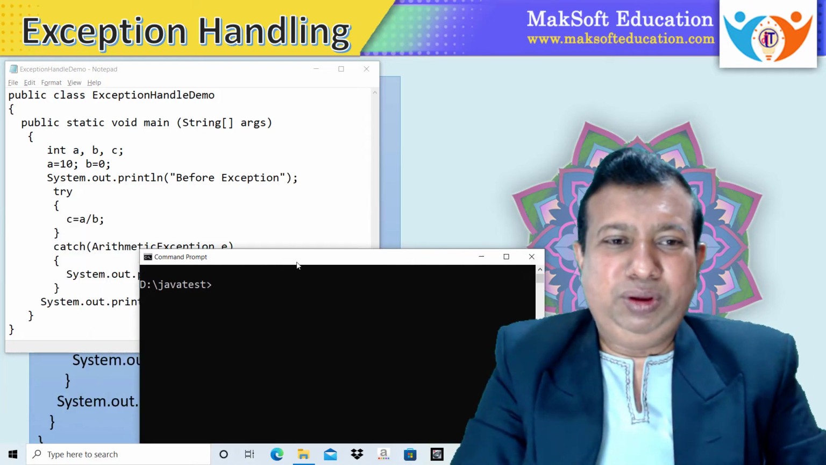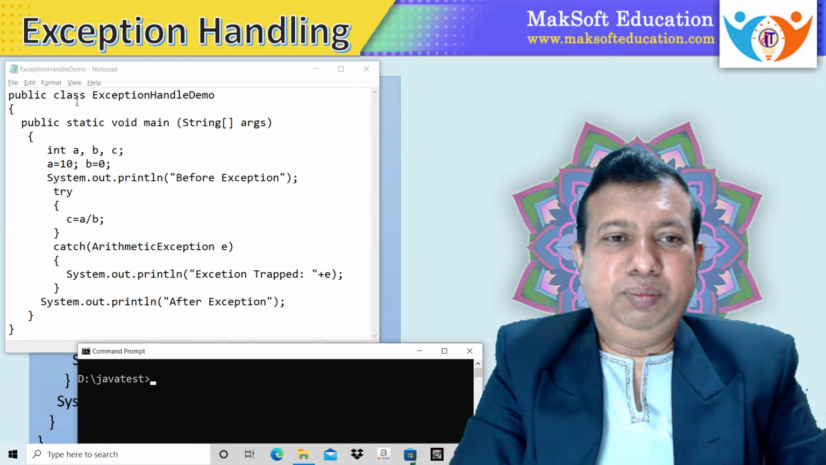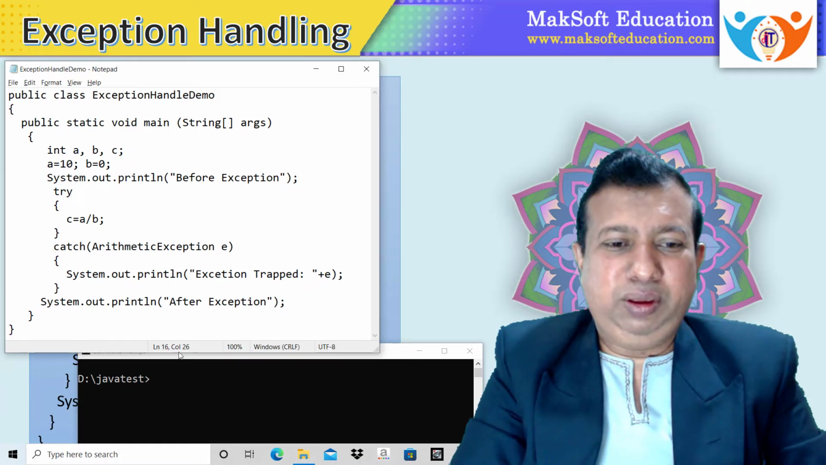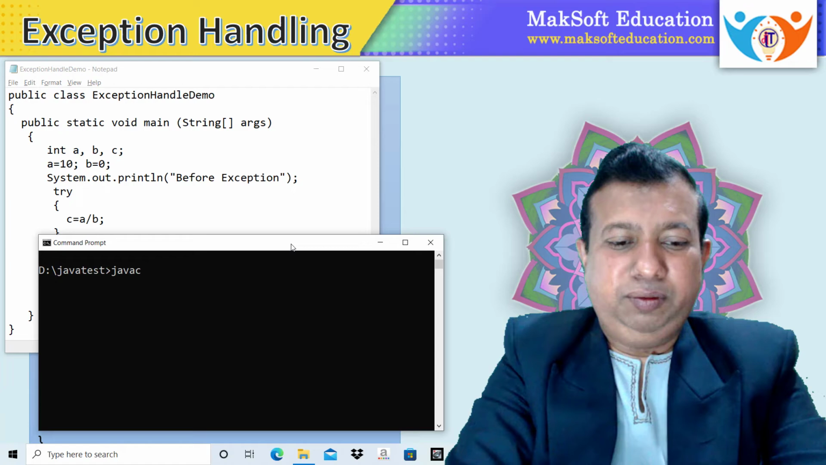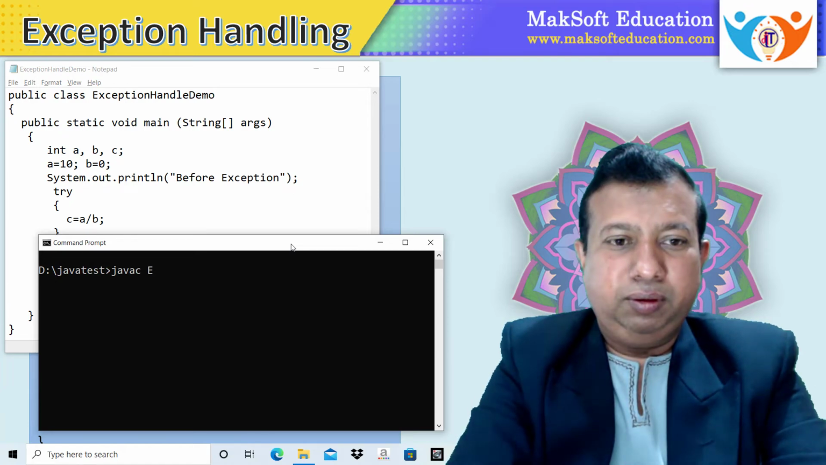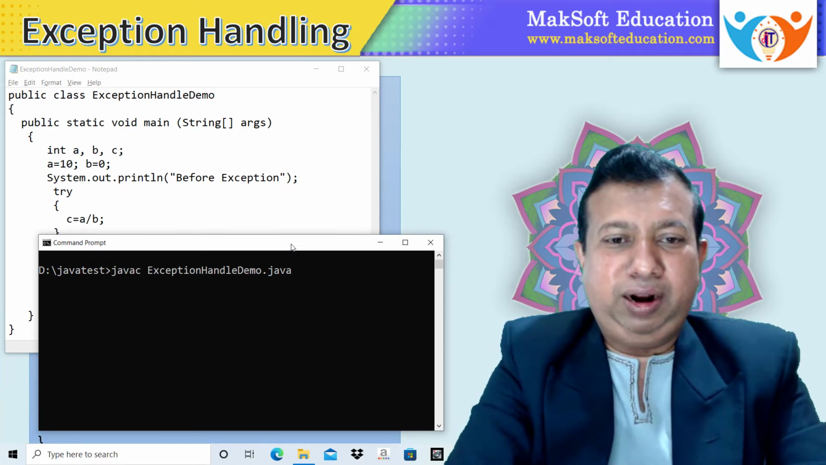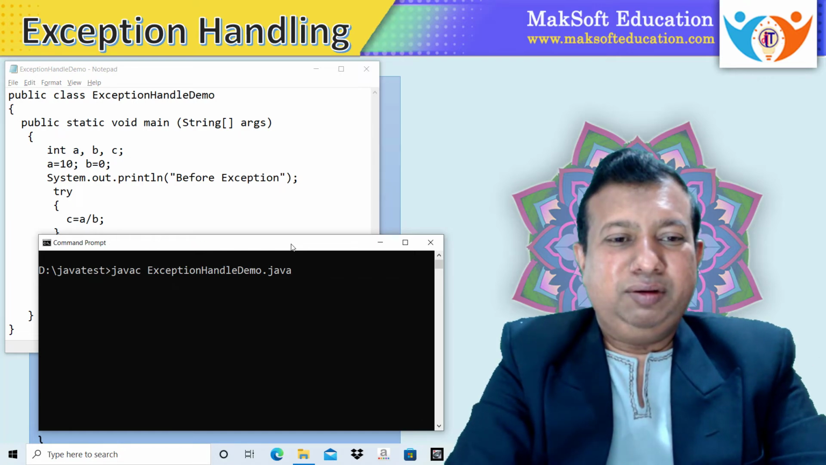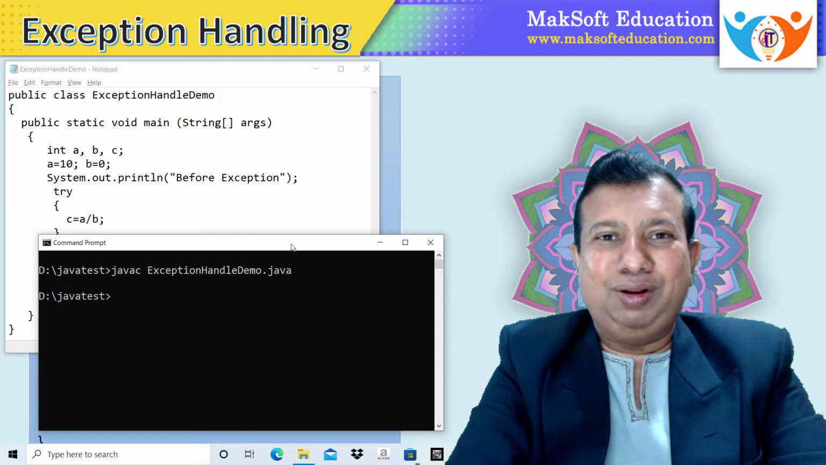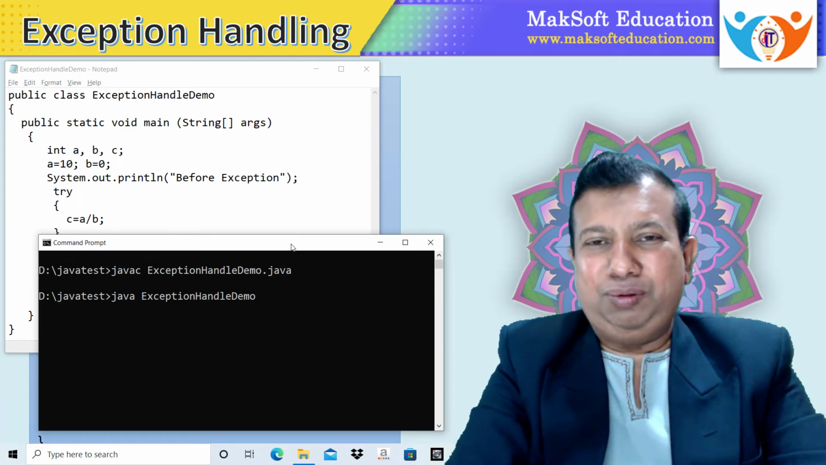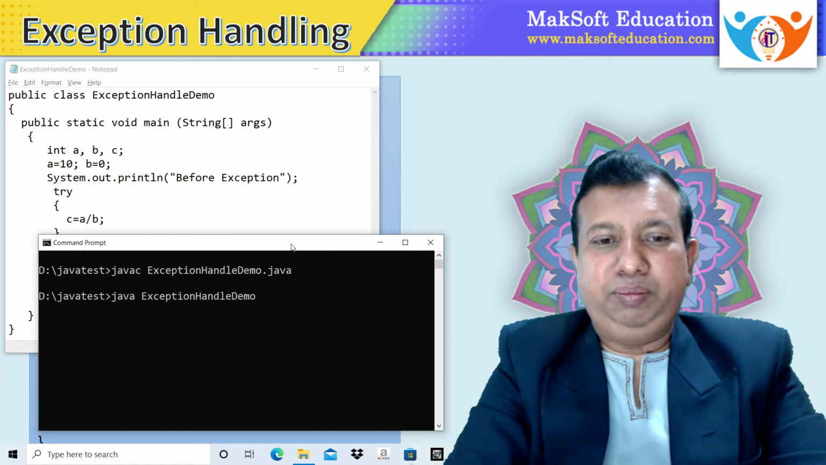Now I am going to compile and run the program by using the command prompt, and inside this Java test folder we have this ExceptionHandleDemo. Let us compile the program first by using the javac command, ExceptionHandleDemo.java. Just press enter. There is no error, so the program is compiled and the .class file is generated. Let us execute the program, java space ExceptionHandleDemo, and here is the outcome.